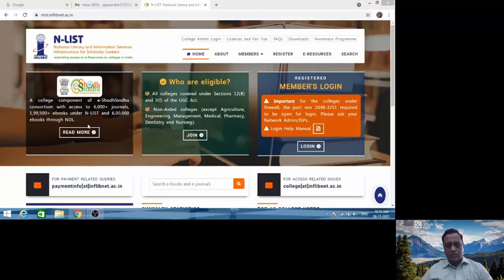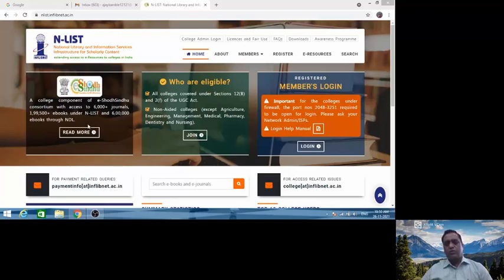So students, to get more information about your subject, to get more information about what is happening recently in your subject, you should join this consortia, which is free of charge.